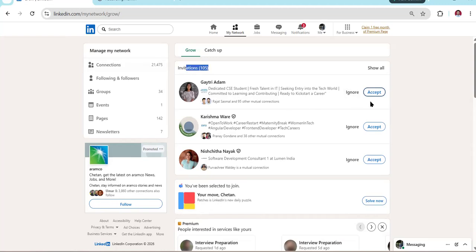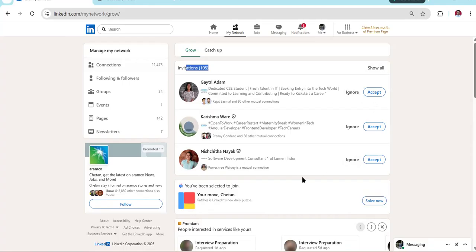Now, I think in LinkedIn Premium we might have a way to accept everything at once, instead of doing it one by one. But in the free version, you cannot accept all, so you have to click on each one. If I have got 105 connections, I just click on accept. It will take some time.